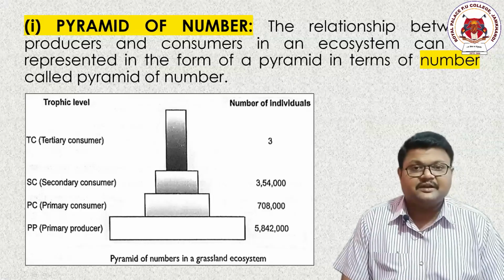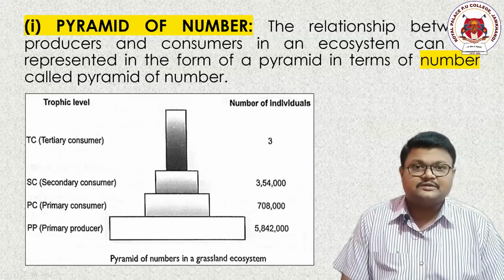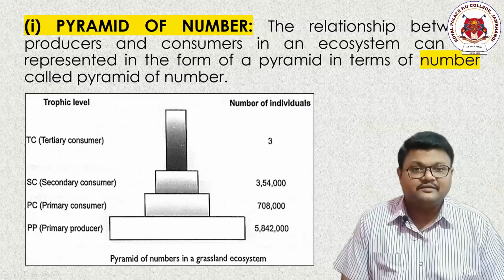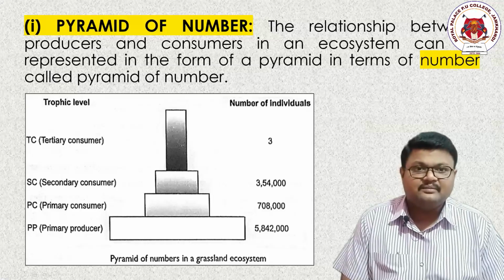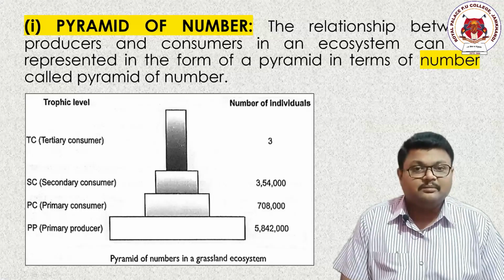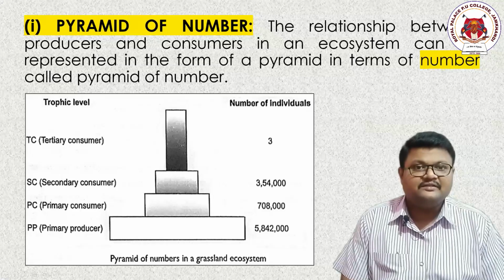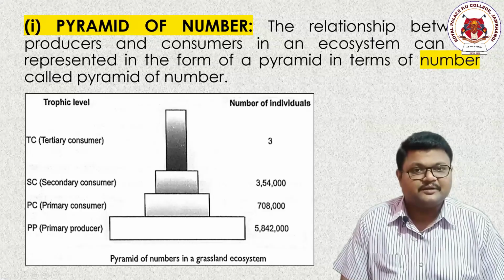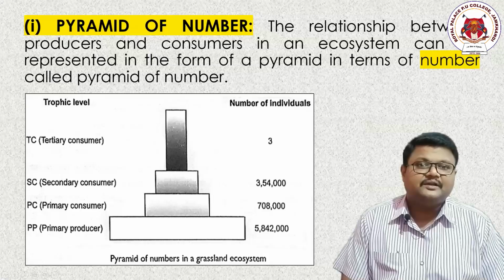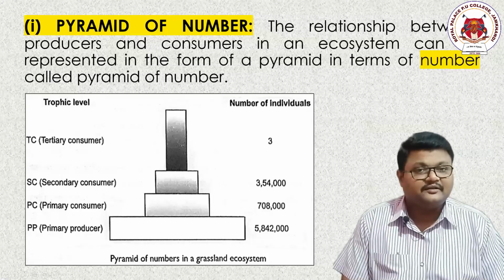That's why I mentioned in the beginning that the basal part will always be the producers, and that will be done by the plants only. So the number of secondary consumers is more than the tertiary consumers. The number of primary consumers is more than the secondary consumers, and the number of producers, the autotrophs or the plants, is more than the primary consumers, and so on.